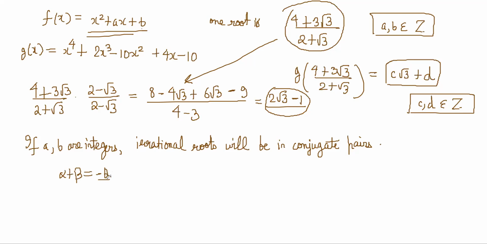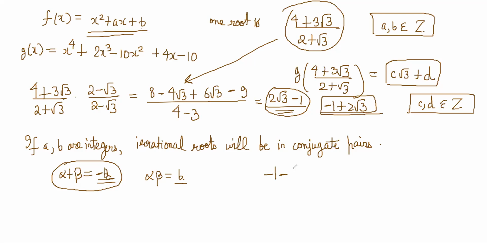The reason is that the sum of the roots, which is minus a, has to be rational, and the product of the roots has to be an integer also. So clearly the sum of the roots has to be a rational number. One of the roots is irrational, so the other root has to be the opposite type of irrational. So actually, the other root should be minus 1 minus 2 root 3. Only then will you cancel out the irrationality.